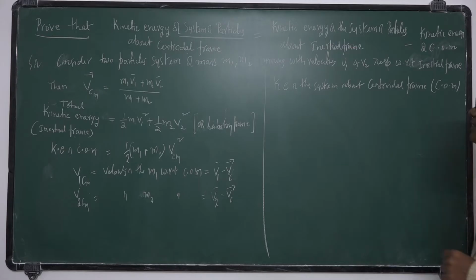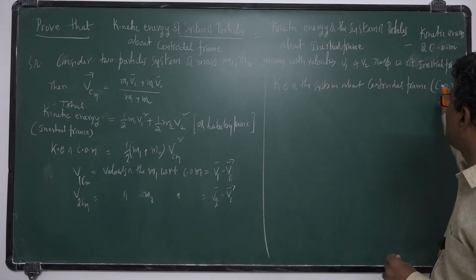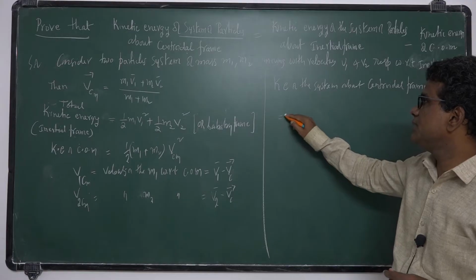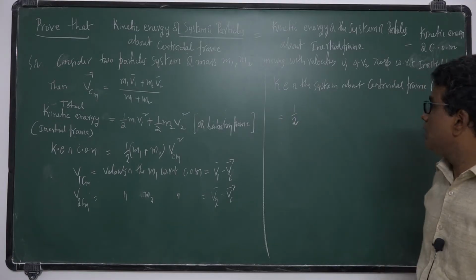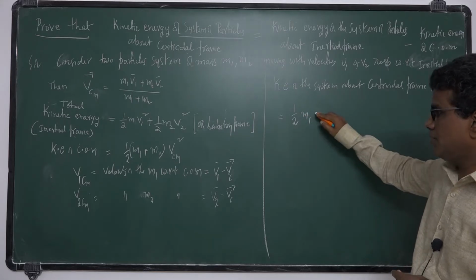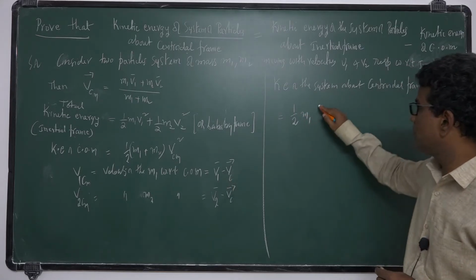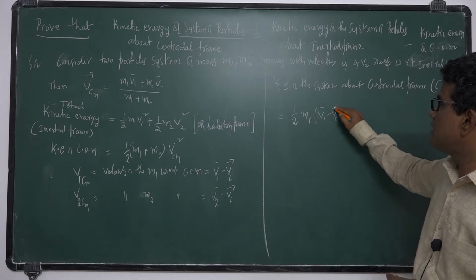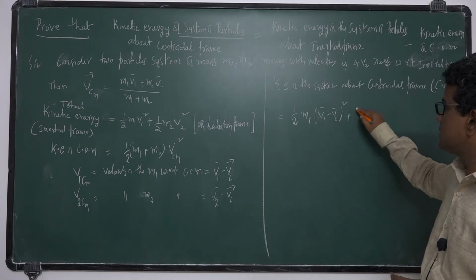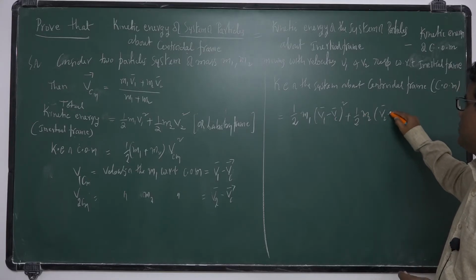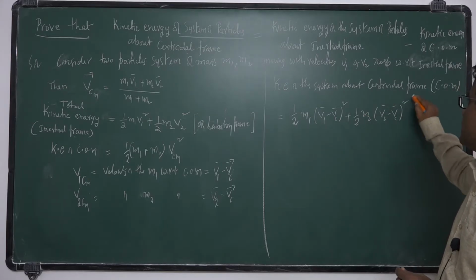So kinetic energy of the system about centroidal frame is equal to half m1 (v1 bar minus vc bar) whole square plus half m2 (v2 bar minus vc bar) whole square.